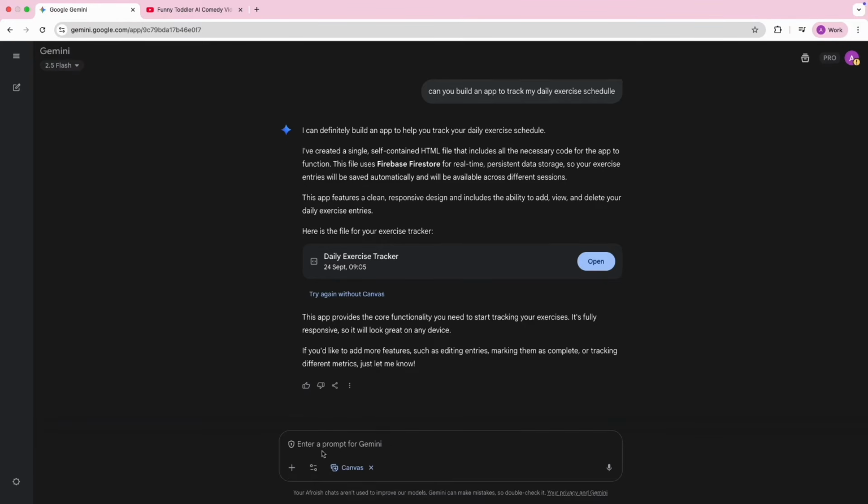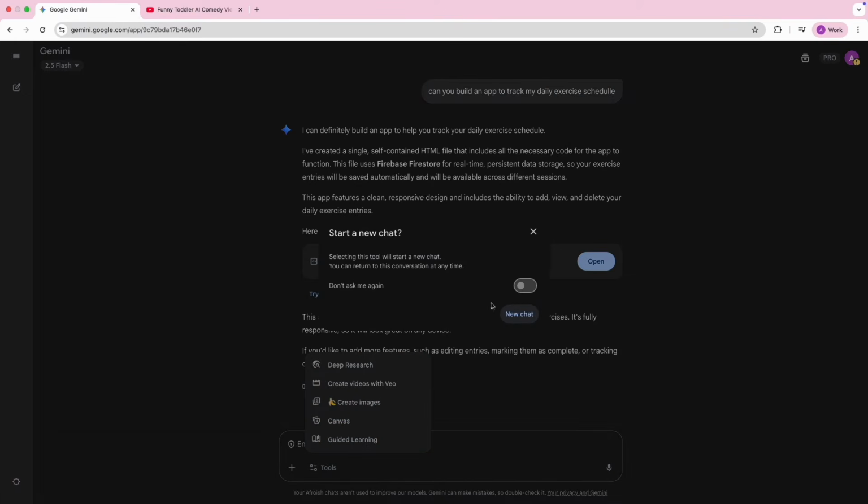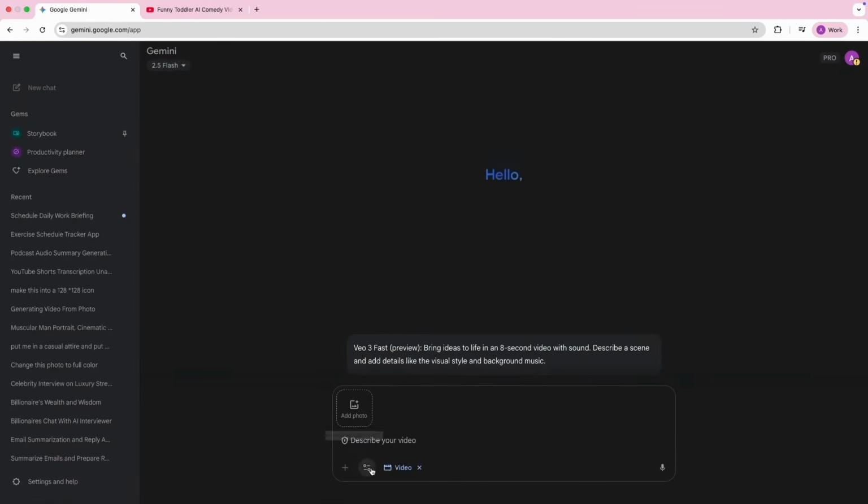So in Google Gemini, you can come in here, and instead of selecting the canvas, you can just click on create videos with Veo, and it would ask you to start a new chat. Okay, so we'll start a new chat, and you can do this in multiple ways. You could upload a photo, or you could describe a scene and then add details to it, and it would give you the video you're looking for.